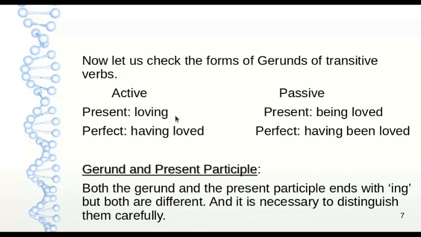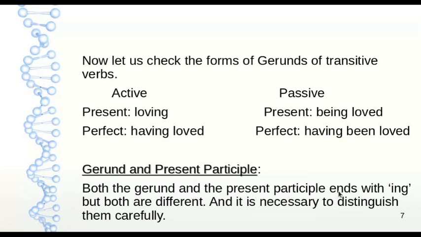When we use a gerund in active voice, the present form of love, which is a transitive verb, will be loving and it will be the gerund. The perfect tense form will be having loved. Having loved is the gerund in perfect tense form of the transitive verb love. In passive voice, the present tense form will be being loved, and in perfect tense it will be having been loved. Now let us check the relationship between gerund and the present participle.